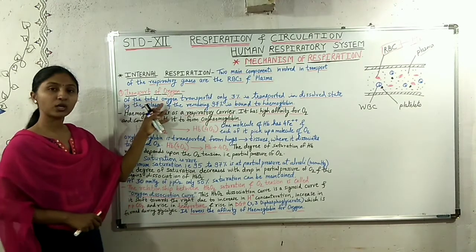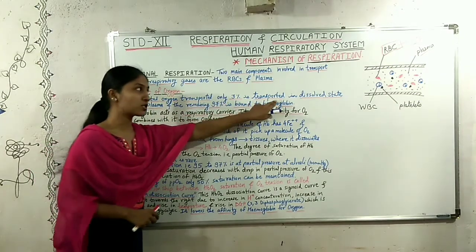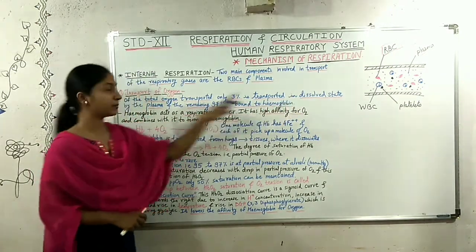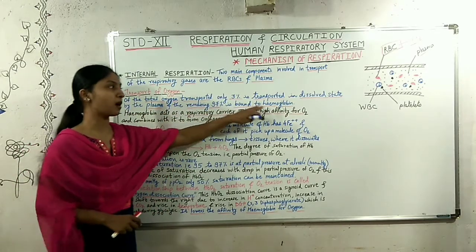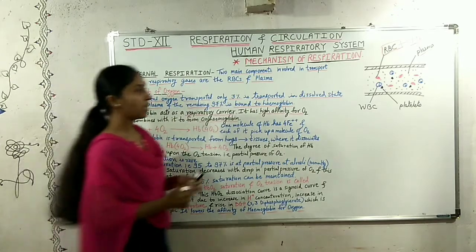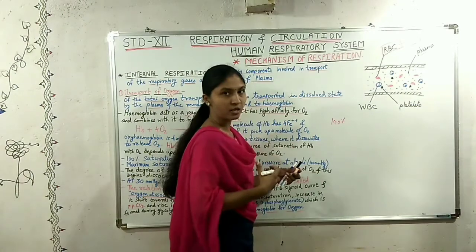Of the total oxygen that is transported, only 3% is transported in dissolved state by plasma and the remaining 97% is bound to the hemoglobin. Suppose 100% of oxygen enters our body.